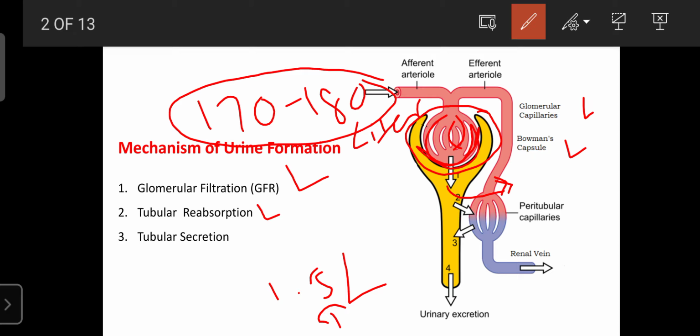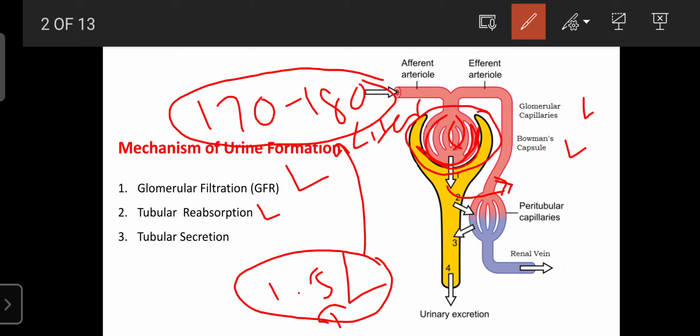Due to the presence of tubular reabsorption, only 1.5 liters is excreted out of the 170 to 180 liters. It is nothing but the re-entry of substances from the filtrate into the blood or plasma. That phenomenon is known as tubular reabsorption.